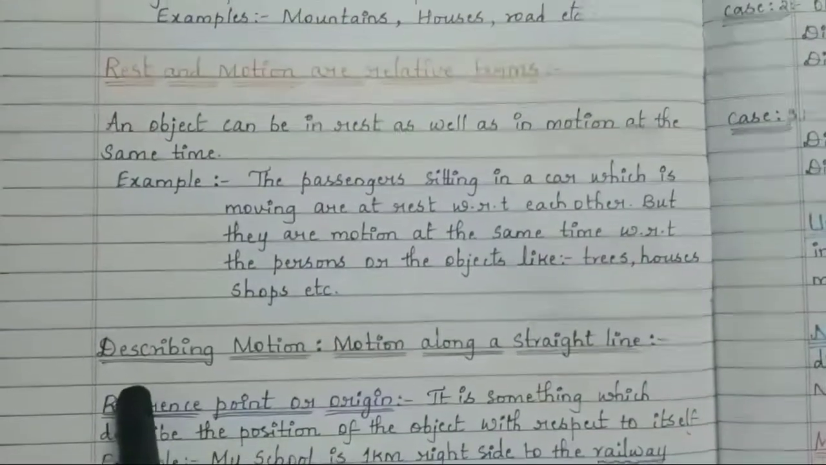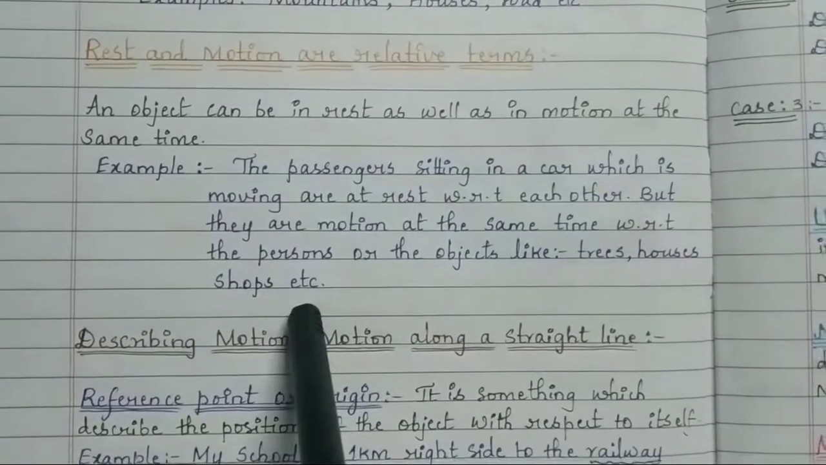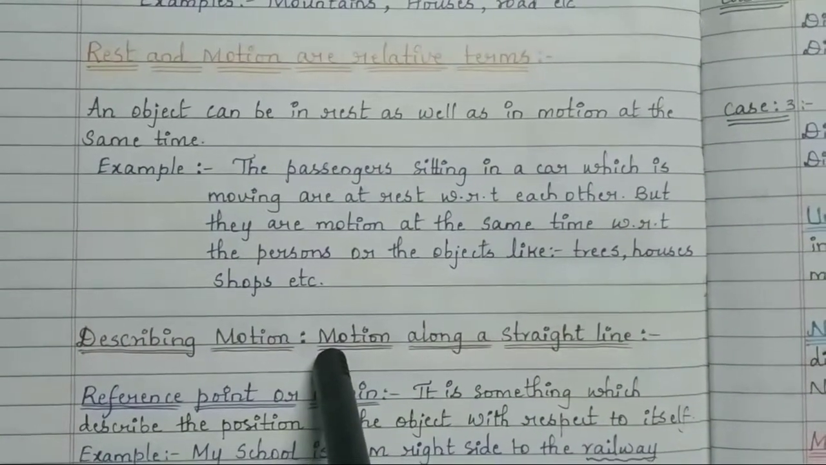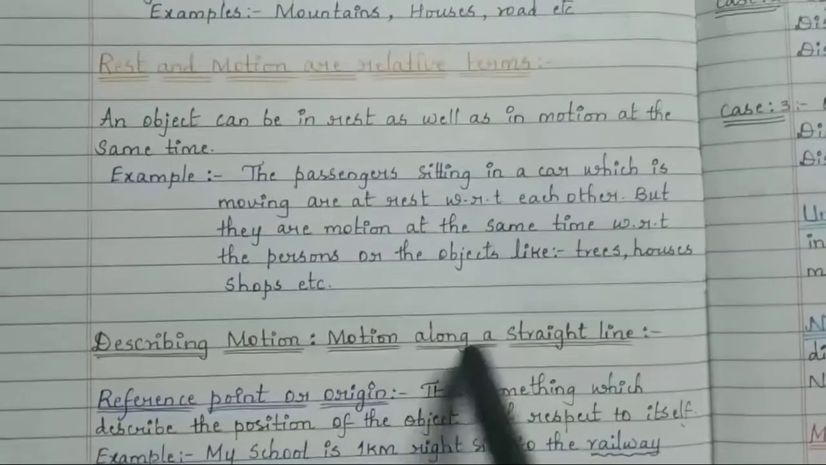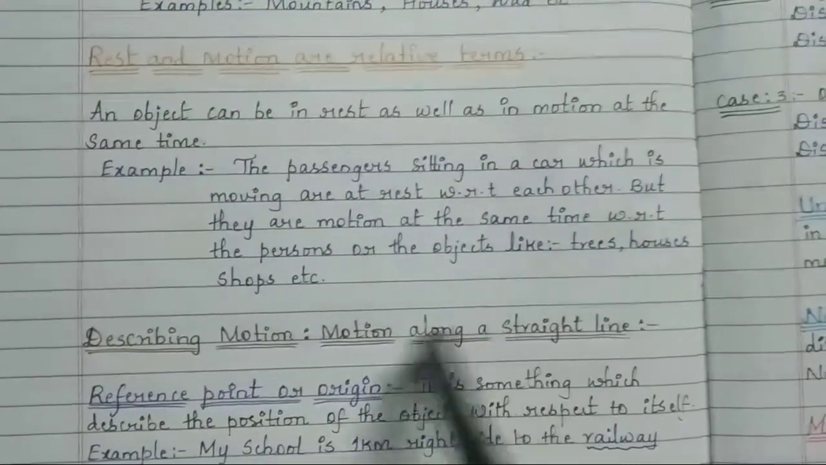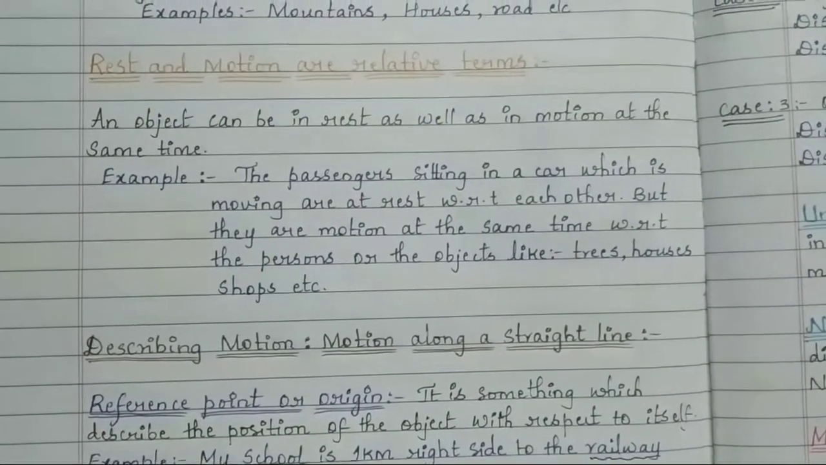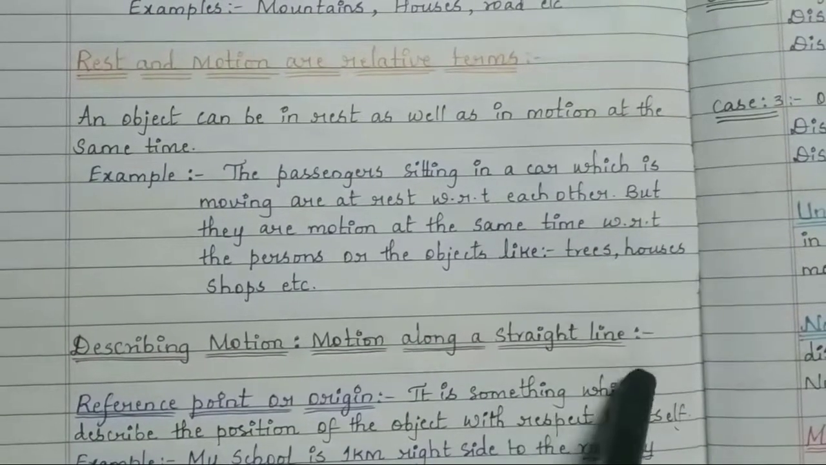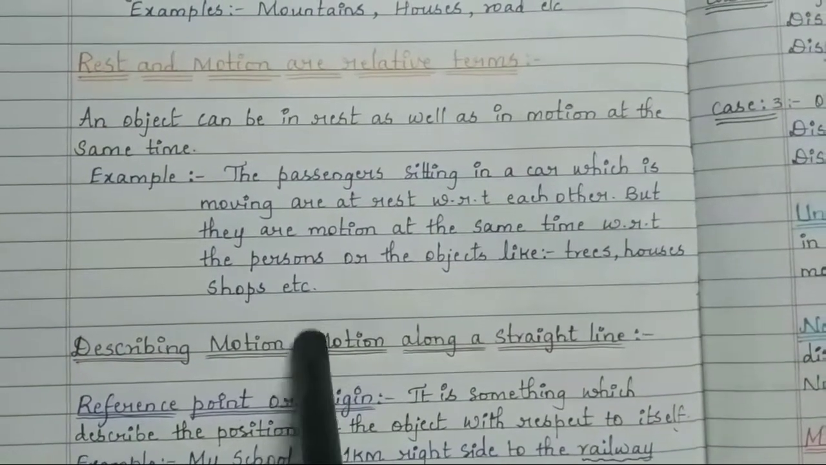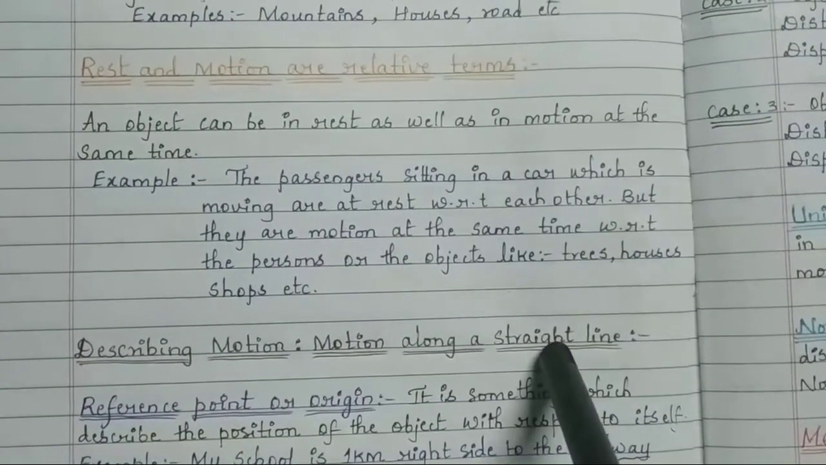The next topic is describing motion along a straight line. You all have studied different types of motion, maybe in your previous class. There are many types of motion like curvilinear motion, circular motion, rotatory motion, vibratory motion. There are many other types of motions. Here the basic one we have to study is motion along a straight line.